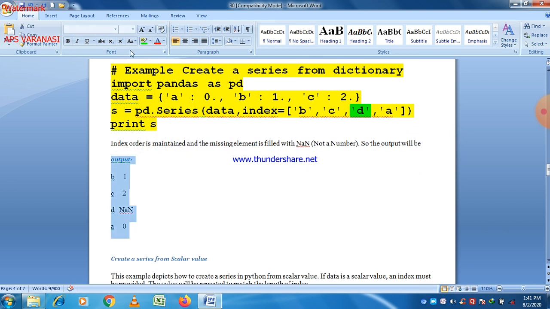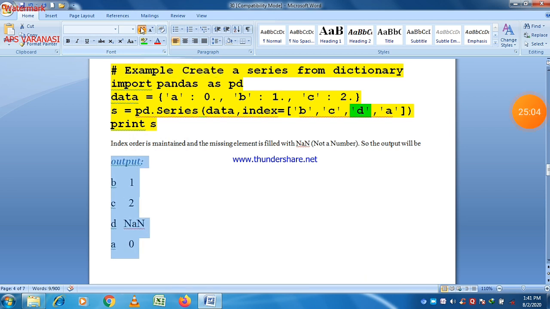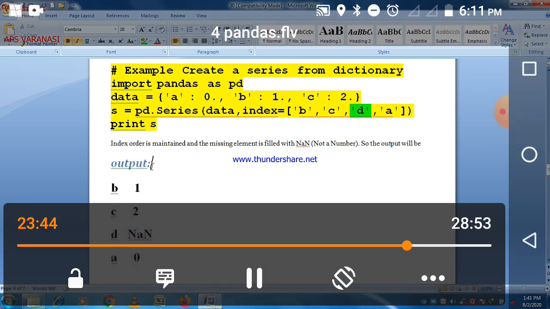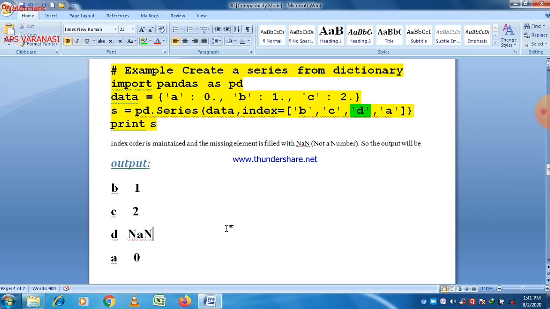It indicates that there is no value at all for index value d. So when you don't pass a value regarding a particular index in a series, then NaN will appear for that value.